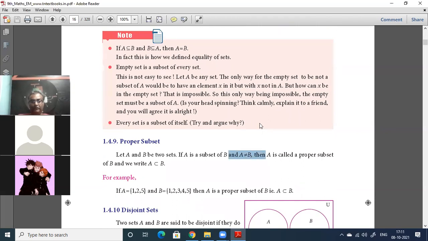This one is important, no? If A is not equal to B, then it's a proper subset. A is a subset of B, but A is not equal to B. Now, how do you write A is a subset of B? How do you write A is a proper subset of B? Somebody write and show. Write on the screen anywhere you want.